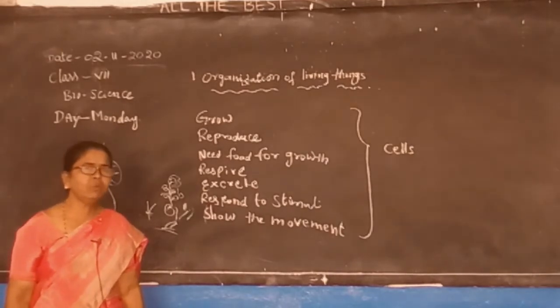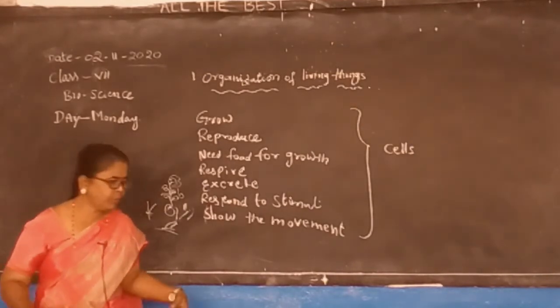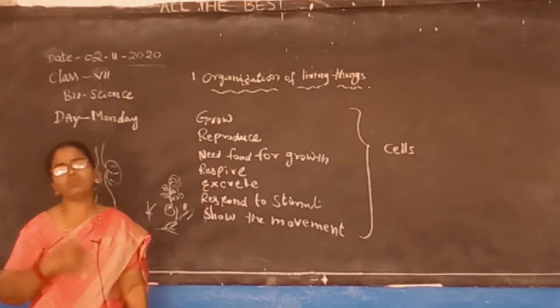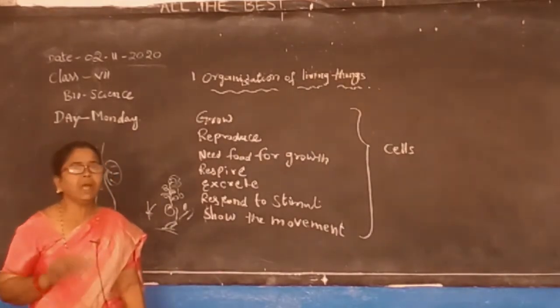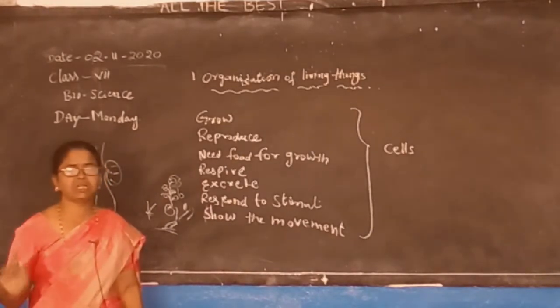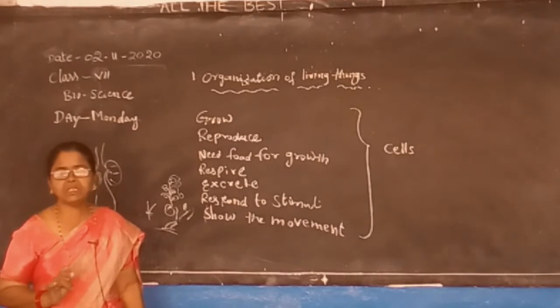Can a plant be moved from one place to another? A human being moves, animals are moving, birds are also moving, fishes are also moving. Can the plants move? There are some plants that move. There are some others, like hydra, that move in the water only.